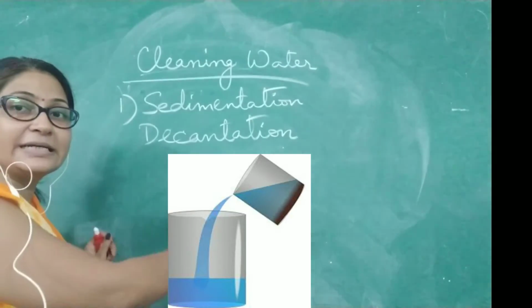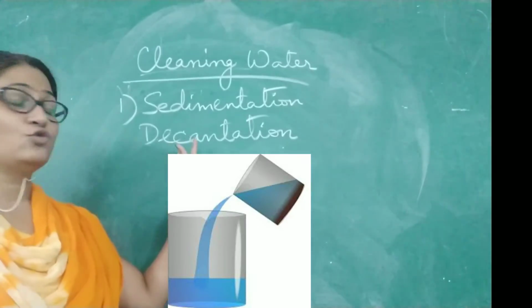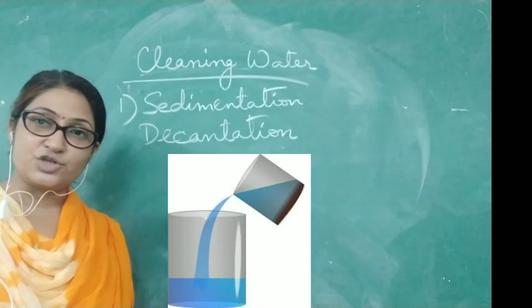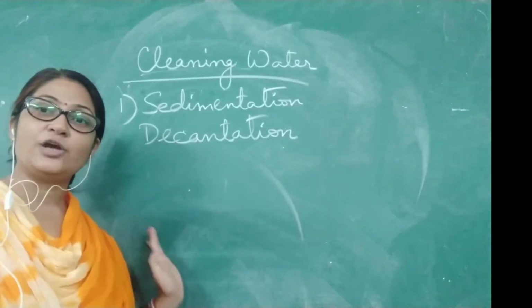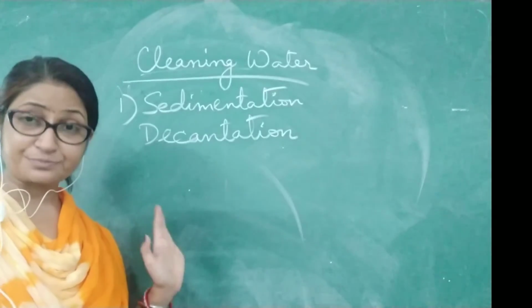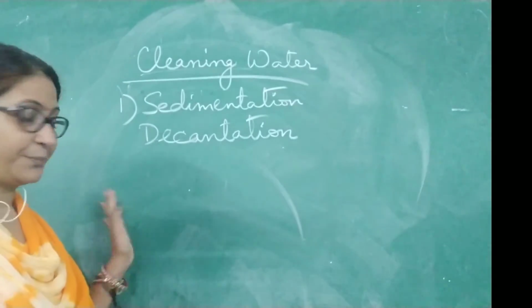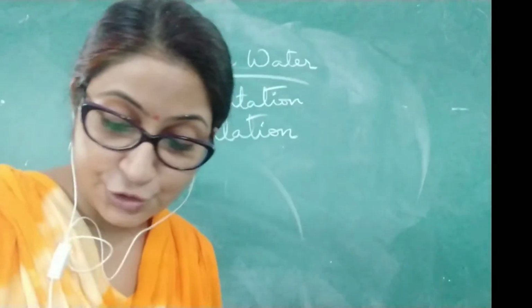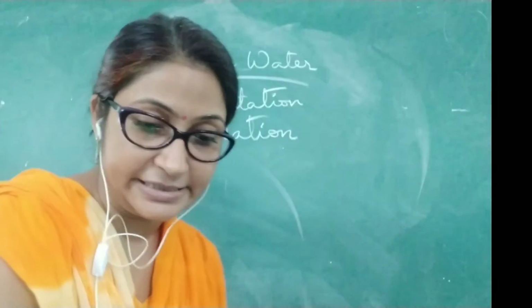When we have taken the clean water from the top of the container, this is known as decantation. So sedimentation and decantation go side by side. So this is the first method of cleaning the water. Let us have a look at the other method of removing the impurities and cleaning it.